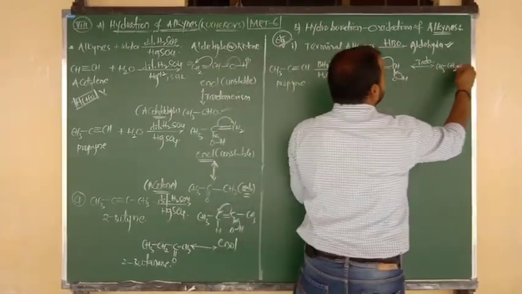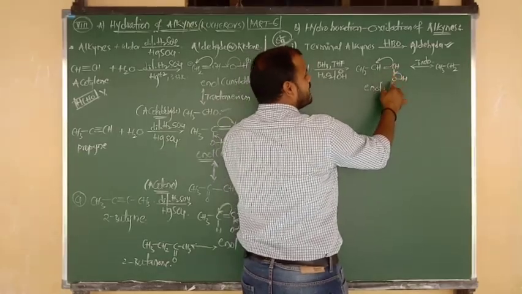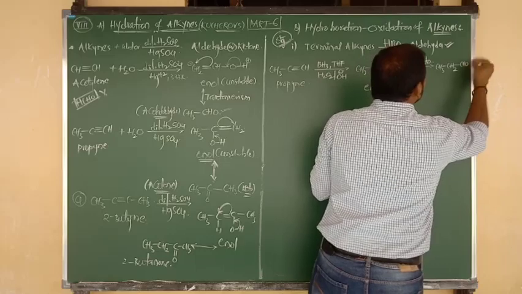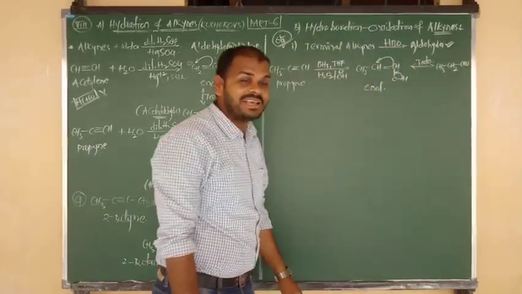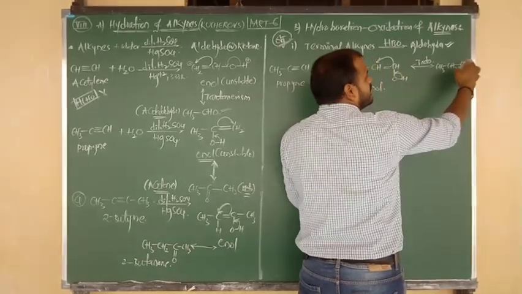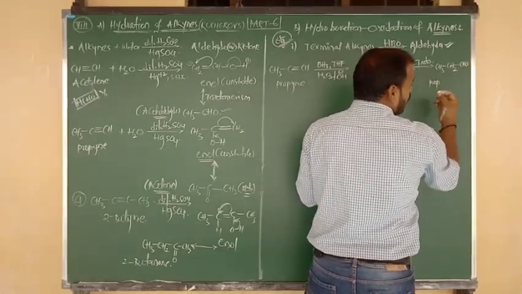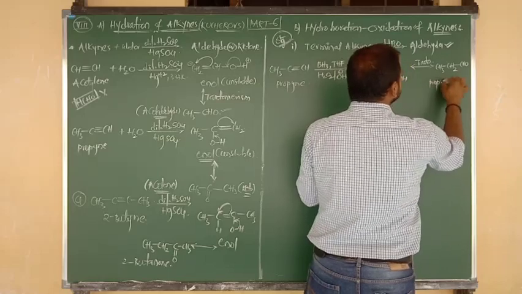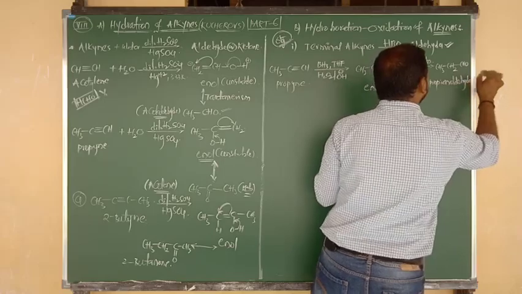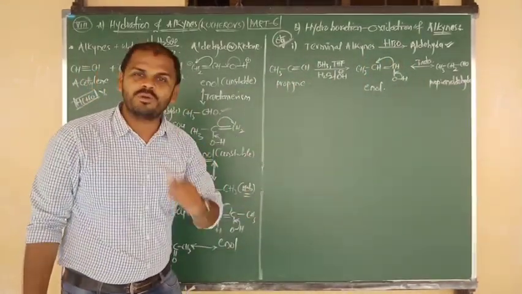After that the double bond becomes a single bond. The remaining part is C double bond O H, and we can simply say CHO. This is nothing but the aldehyde product. There are 1, 2, 3 carbons, so three carbons is propane. So the IUPAC name is propanal, and the common name is propionaldehyde.